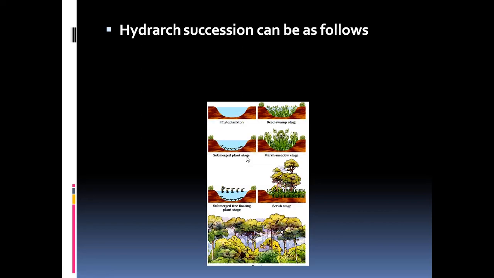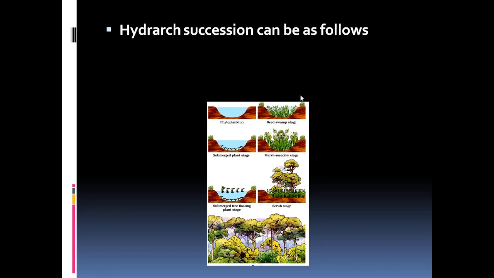Now, hydrarch succession can be visualized in this diagram, where you see there are first only the phytoplanktons, then submerged plant stage, and then submerged and free-floating plant stage. Then comes the reed and swamp stage, and then more and more plants, herbs and shrubs growing there.